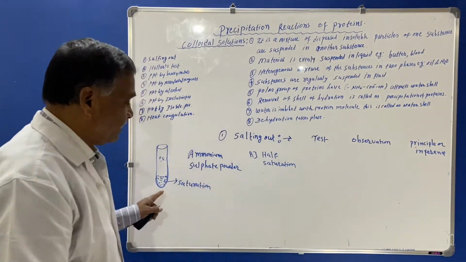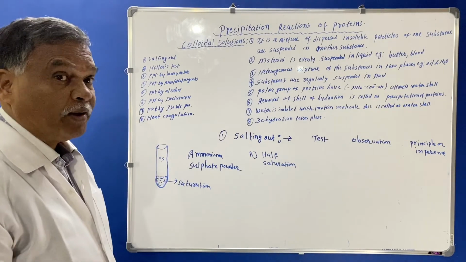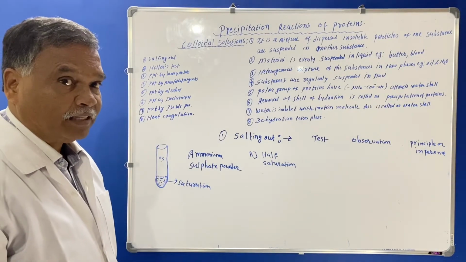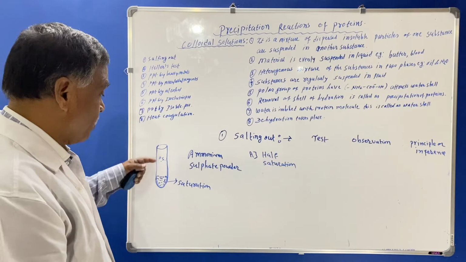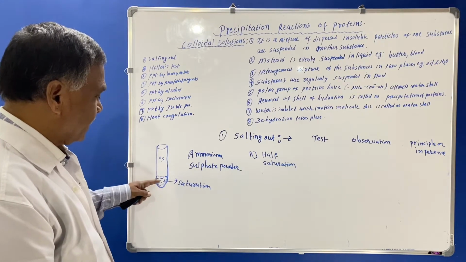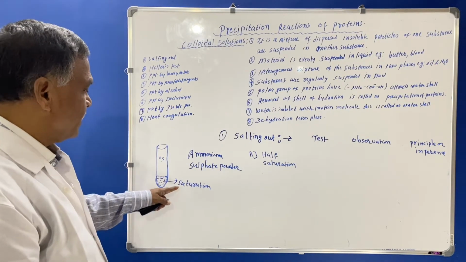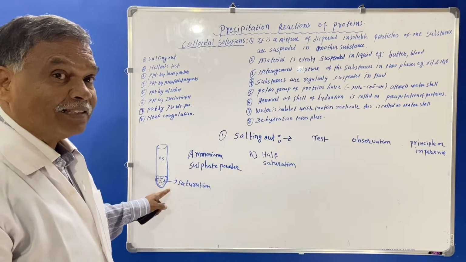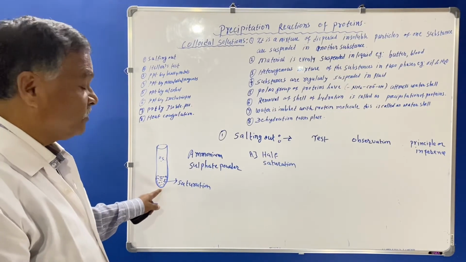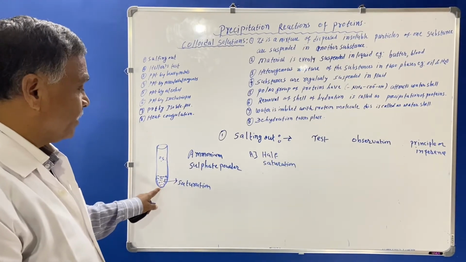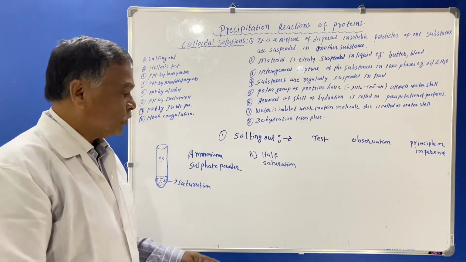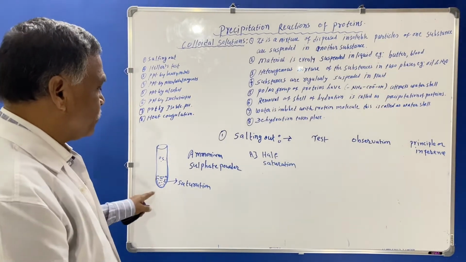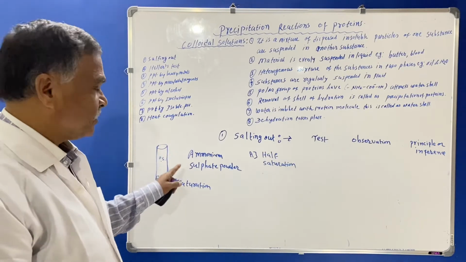Now what will happen in this? The upper layer will be in liquid form, and in the lower part the particles of ammonium sulfate will be there in solid form. So this becomes the saturated ammonium sulfate.